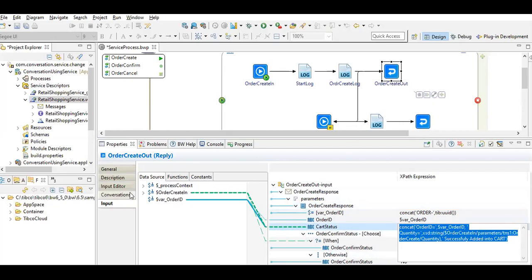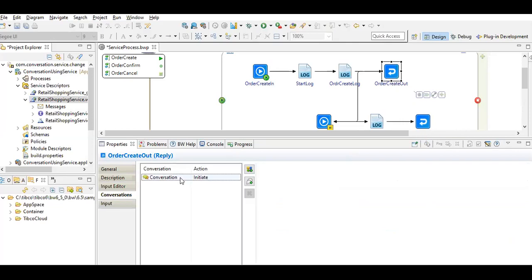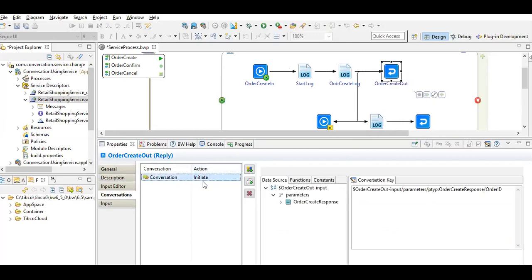In parallel, if you see here, we have used conversations. In these operations, this is the activity which initiates the conversation. Now, the conversation is initiated by using the conversation key, which is our order ID, the order ID coming from the order created response.